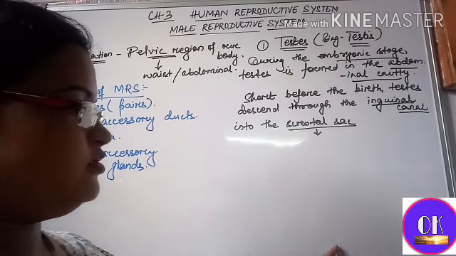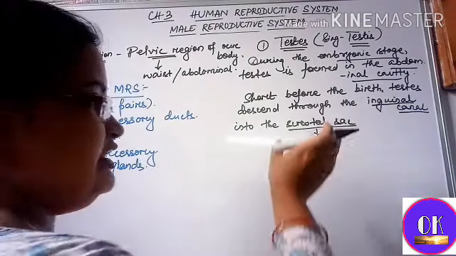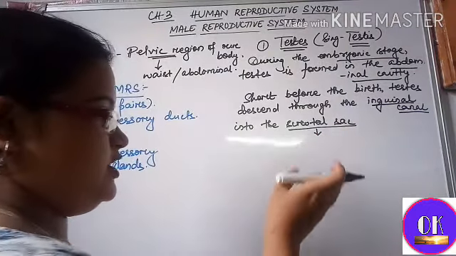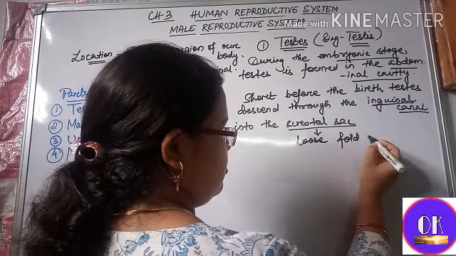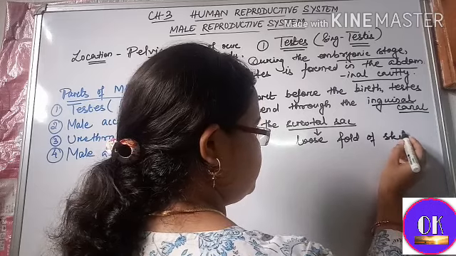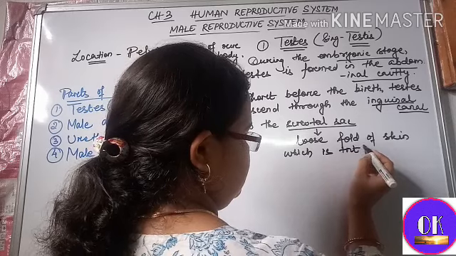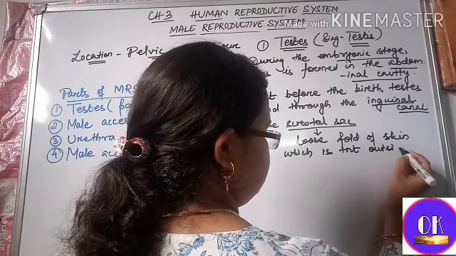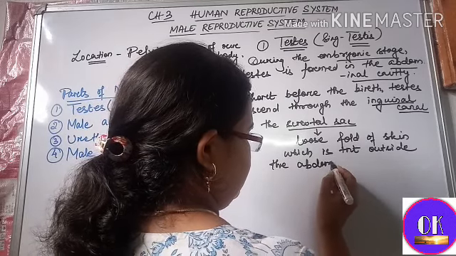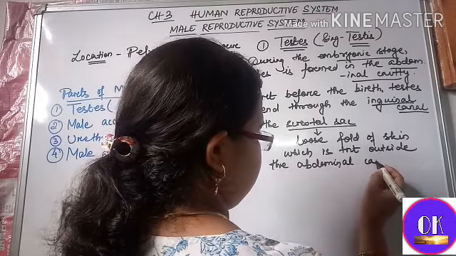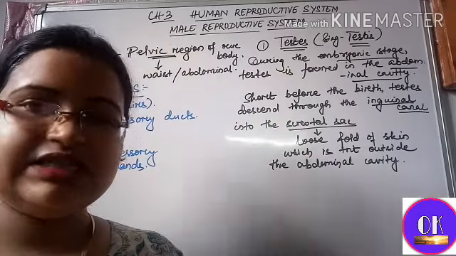I had already discussed in the previous structure, the male reproductive system. The testes were enclosed in a loose fold of skin. Scrotal sac is a loose fold of skin which is present outside the abdominal cavity. So inside the scrotal sac only the testes are present.